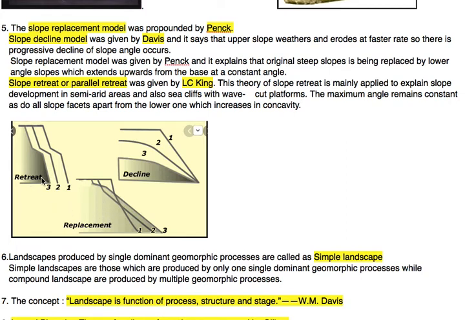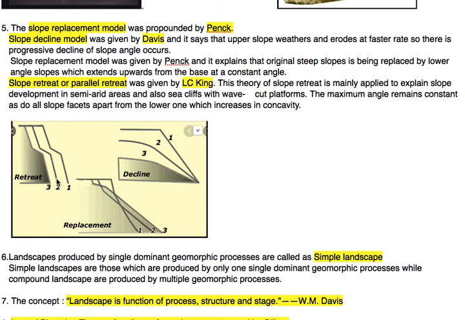Now slope retreat. This model is given by L.C. King. In the first instance, the slope was like here. After some period of time, this slope becomes like this, parallel to the earlier slope.